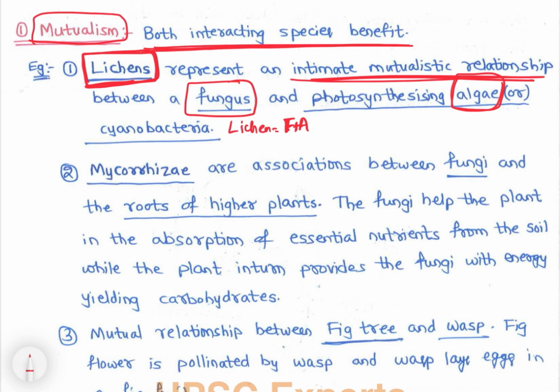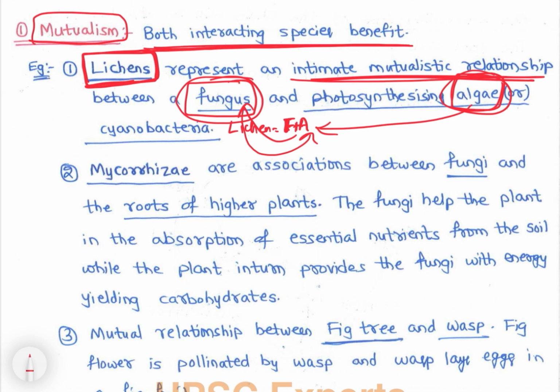Both are living together and each benefiting the other. Here algae makes food by photosynthesis and provides food to the fungus. And the fungus in return provides safe shelter to the algae. So that is mutualism, where both species, fungi and algae, benefit from the relationship.